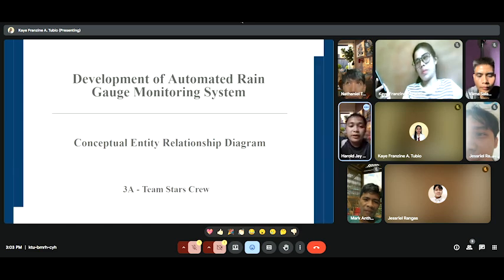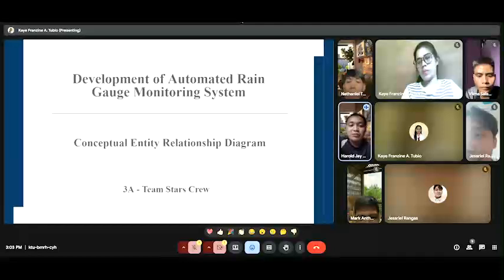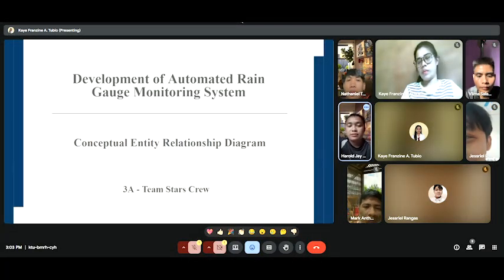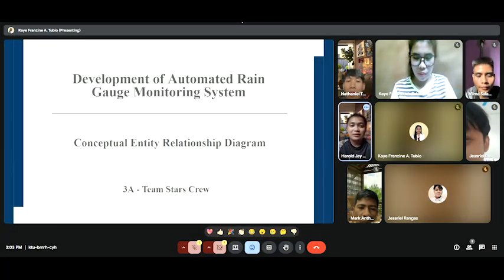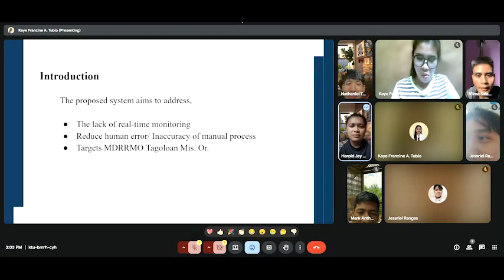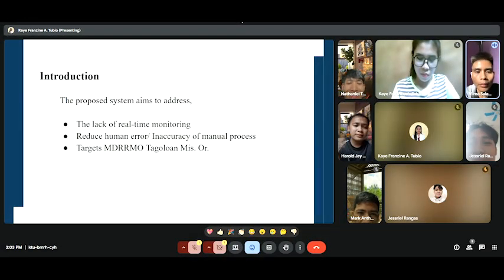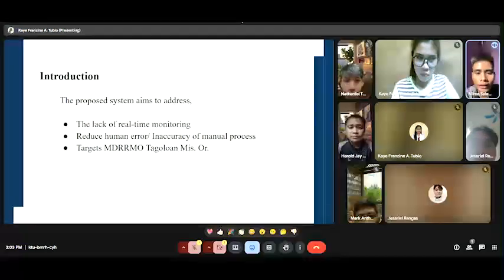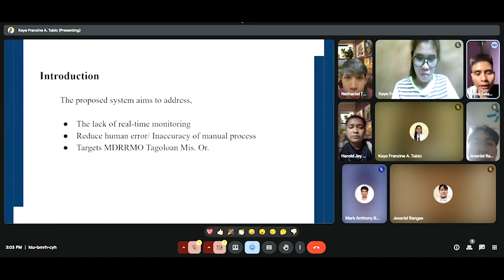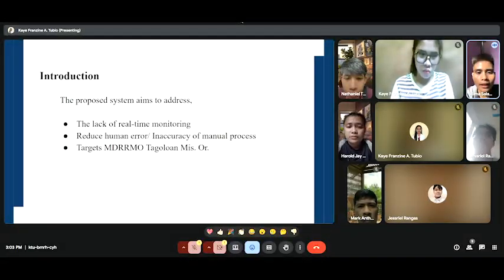Conceptual ERD of our proposed system titled Automated Rain Gauge Monitoring System. So next, please. For the introduction, the proposed system aims to address first the lack of real-time monitoring, second, reduce human error and inaccuracy of a manual process, and then third is the target: MDRRMO Tagoloan, Misamis Oriental.